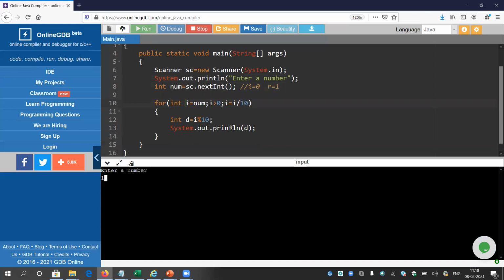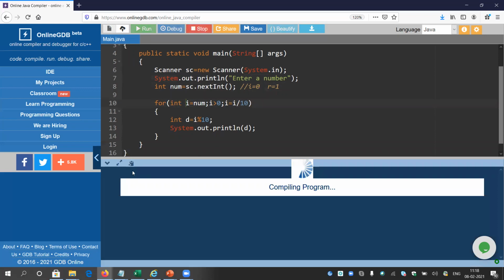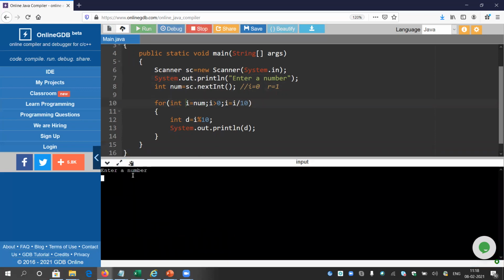Let me give the 153 itself. Look, it is giving 3 first, then 5, then 1. As I have explained, that is why it is giving 3 first. It is printing all the digits. Let me try with some other numbers, some 4-digit or 5-digit number. So the 4-digit number is 4328, say. Look, it is successfully extracting the digits from that number.